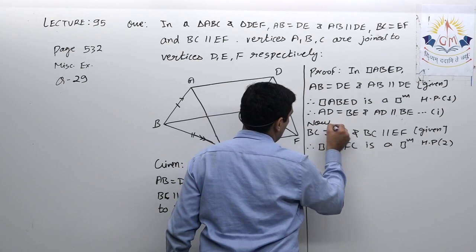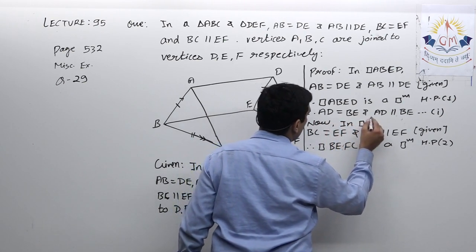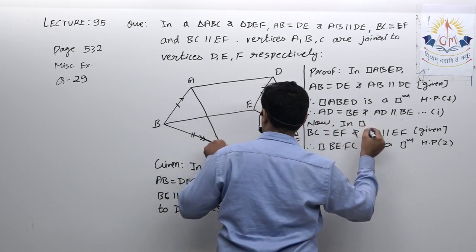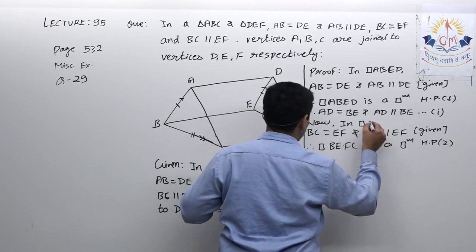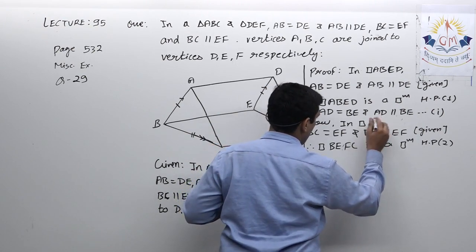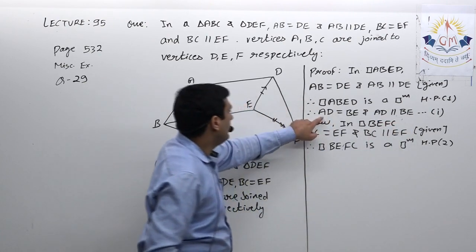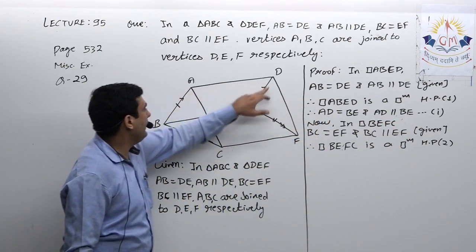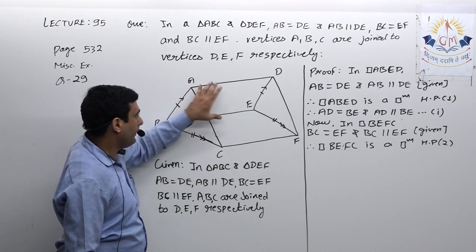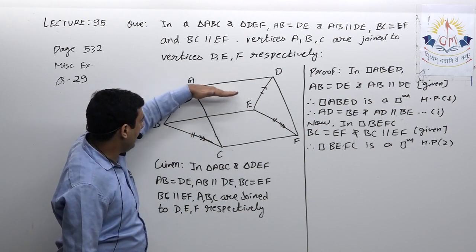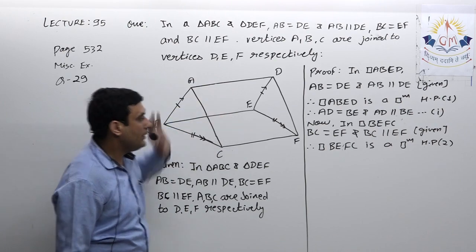Now in quadrilateral BEFC, just I added one thing. I proved ADEB is a parallelogram, so I can say AD equal to BE, AD parallel BE.